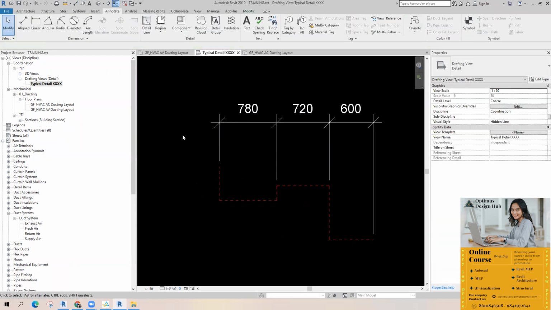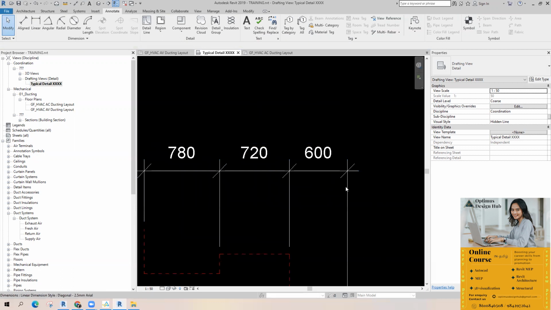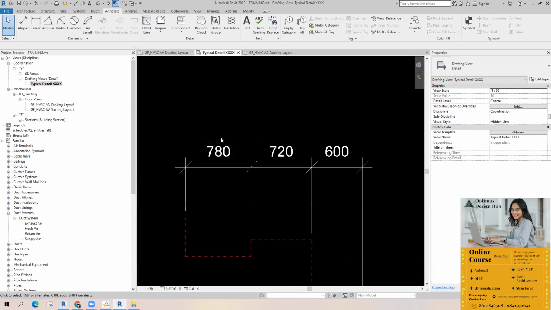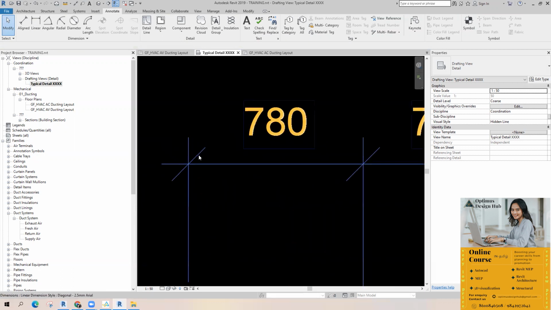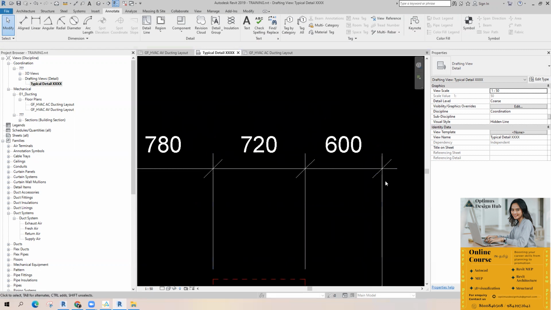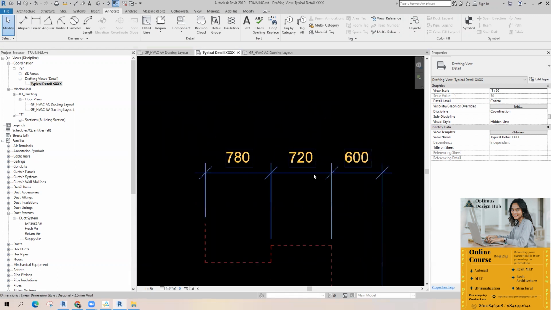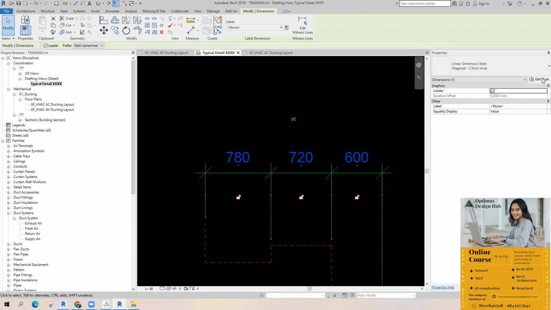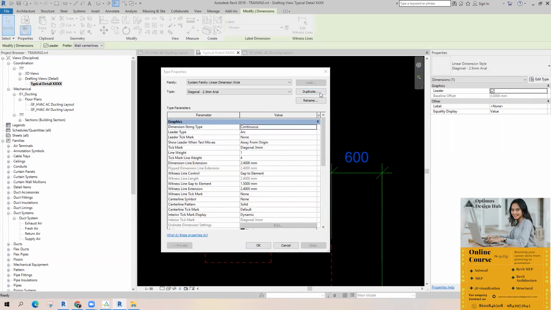For example, I need to change the text size of this dimension, and instead of this tick line, I want to see leaders in this particular dimension. Select the dimension, always duplicate it, and provide a general type name.